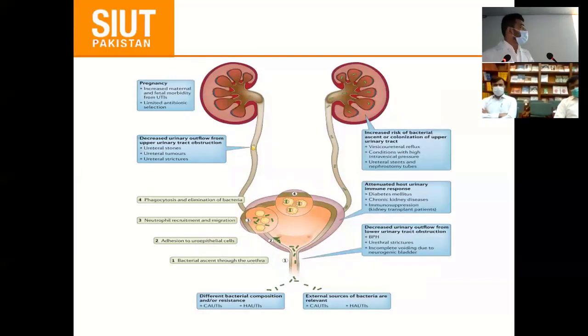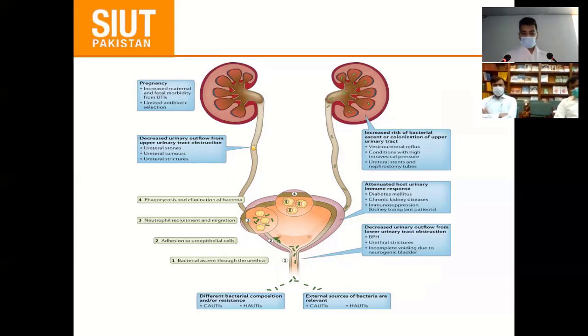In diabetic patients, CKD patients, transplant patients who are immunocompromised, this results in bladder outflow obstruction. And the most common is VUR, and ureteric stents and nephrostomy as well. If there is any stone, stricture, or tumor, these can also contribute towards